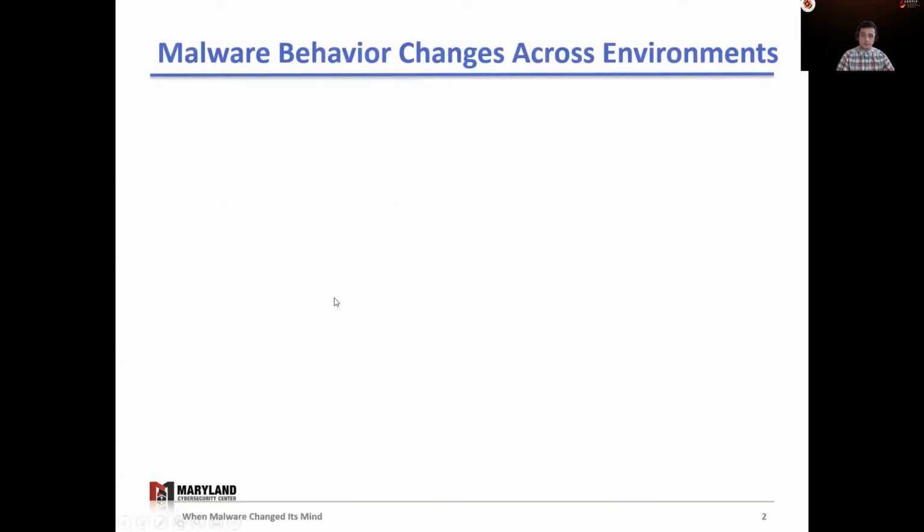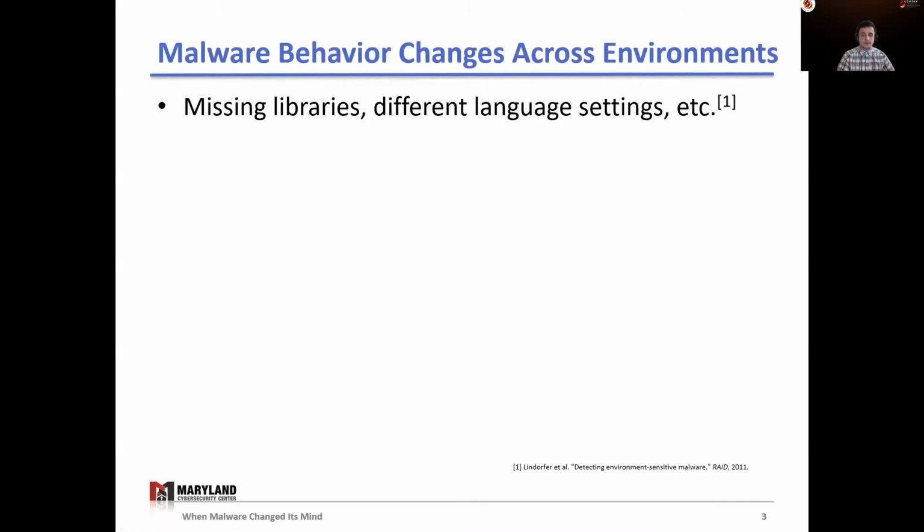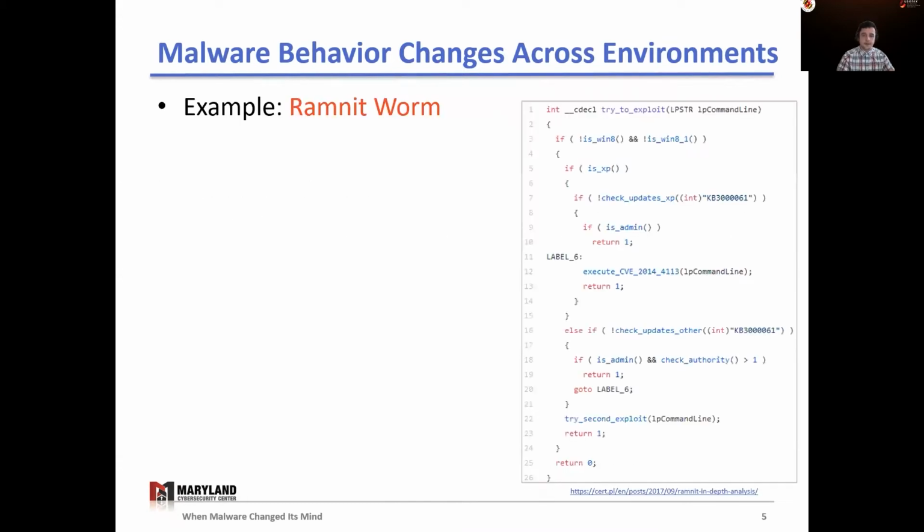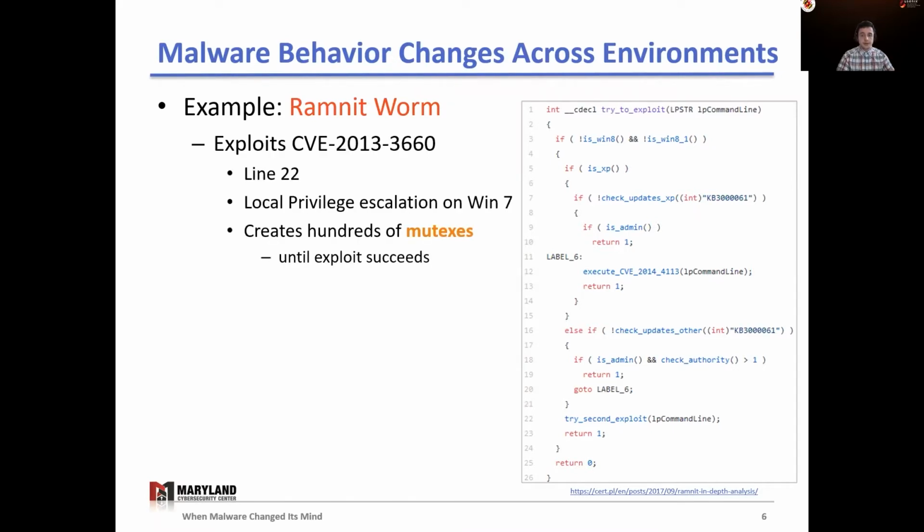It is well known that malware doesn't behave the same in all environments. In fact, our work has identified a few root causes of environment sensitivity, such as missing libraries, different language settings, etc. Guidelines have also been proposed to account for this sensitivity. As an example from our dataset, the Remnant worm is sensitive to the operating system and the privileges it runs on. In line 22, it checks for a vulnerable version of Windows 7 to trigger a local privilege escalation.